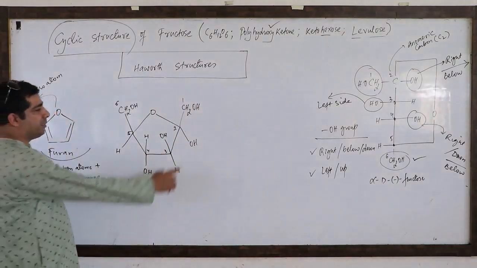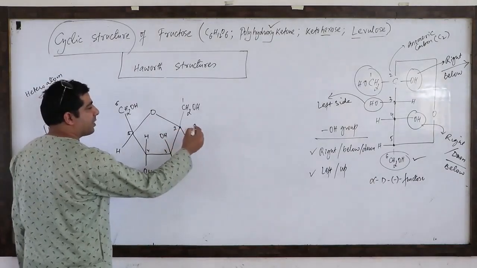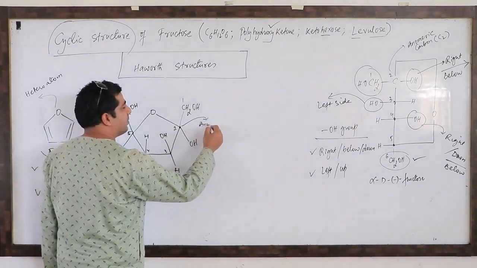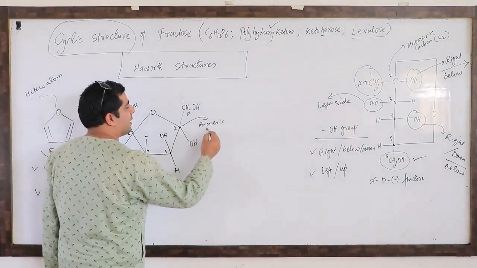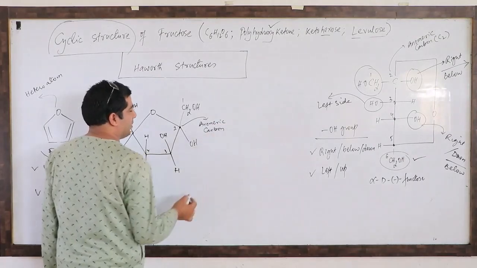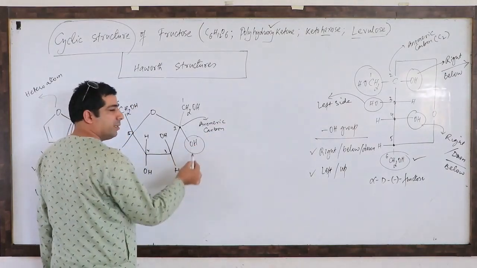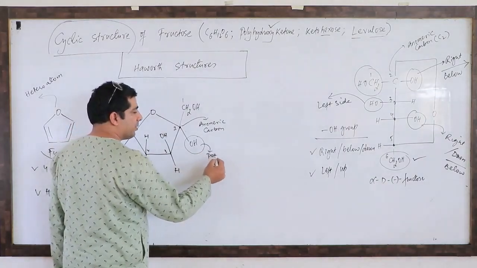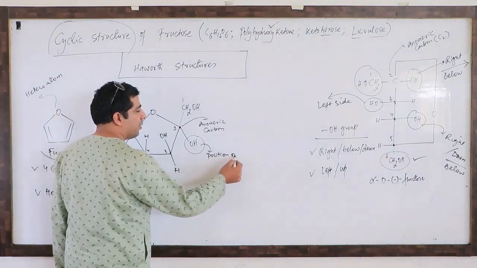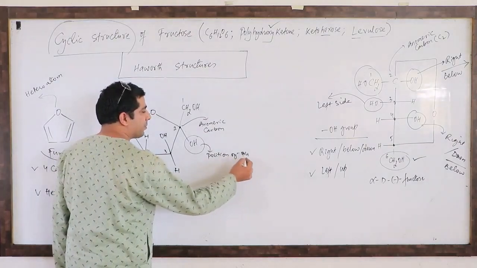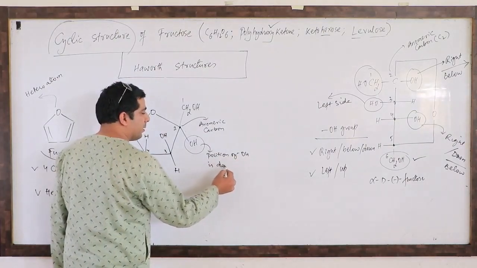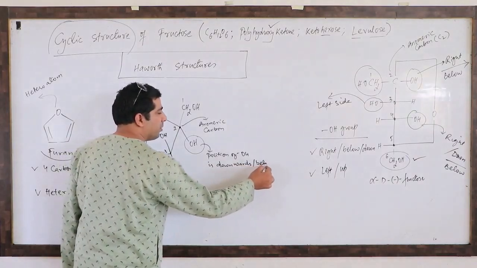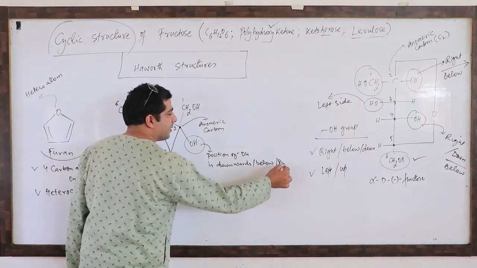Now my dear friends, the second carbon is here, the aromatic carbon. And where is the OH group on the second carbon? The position of the OH group is down, downwards, or you can say below, or right side.